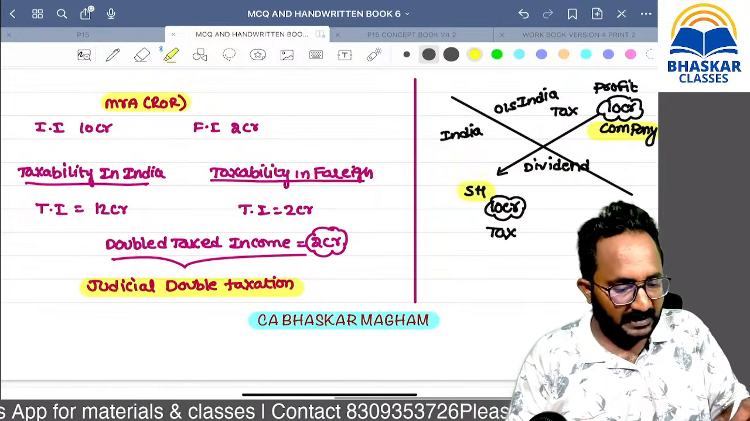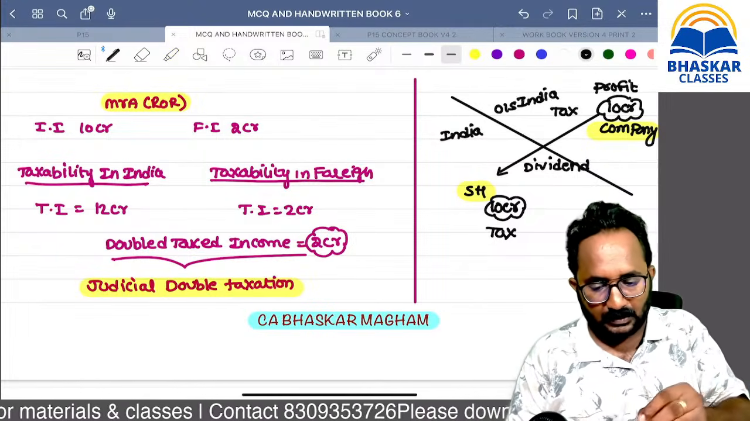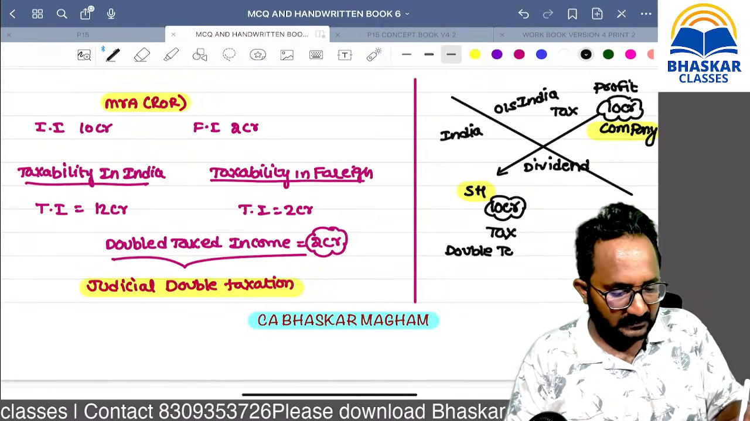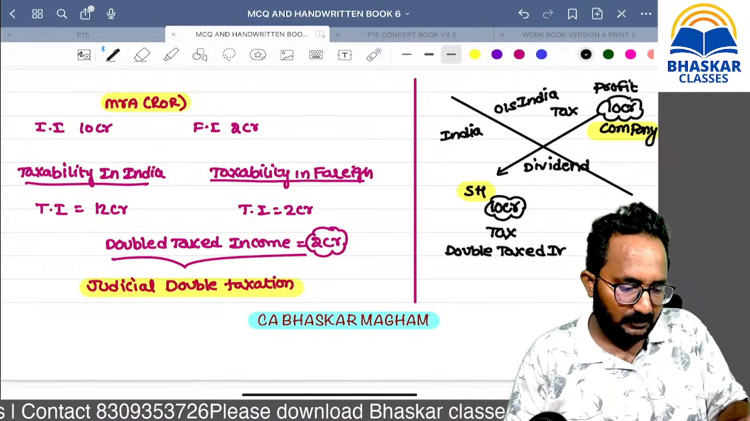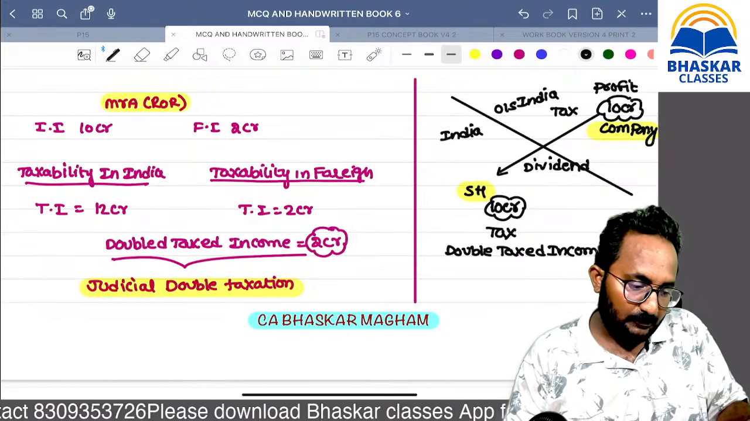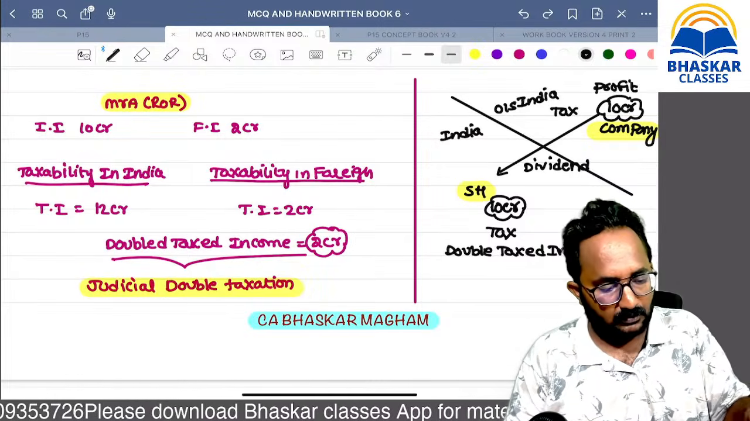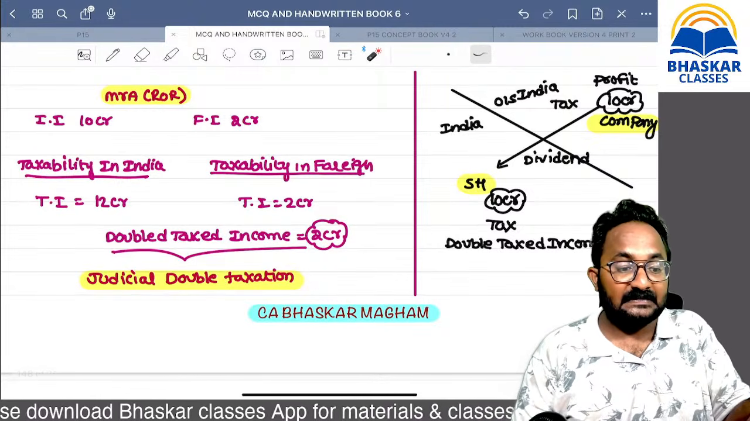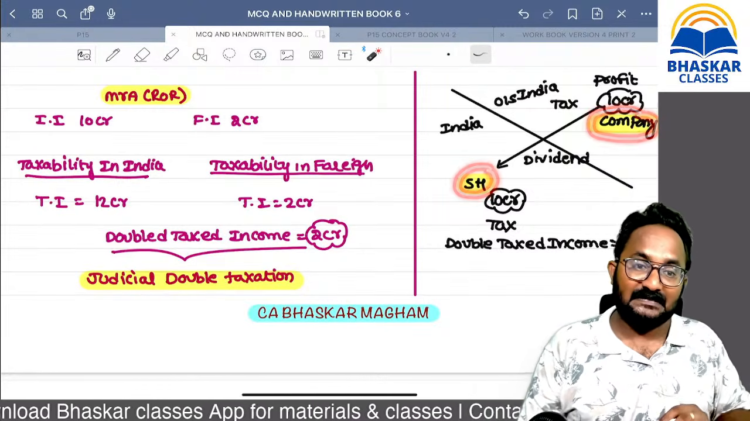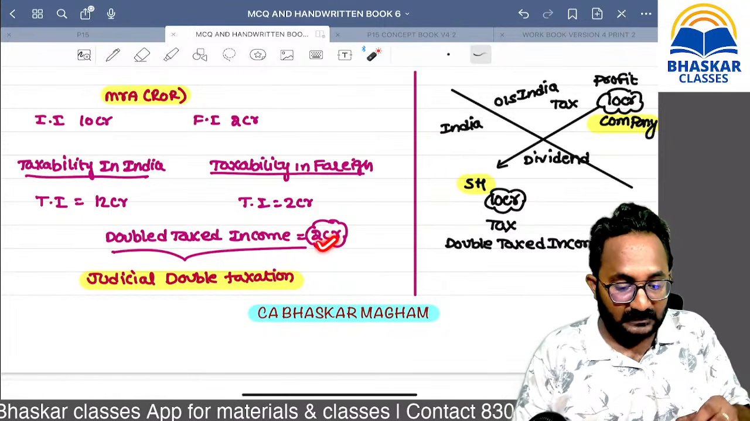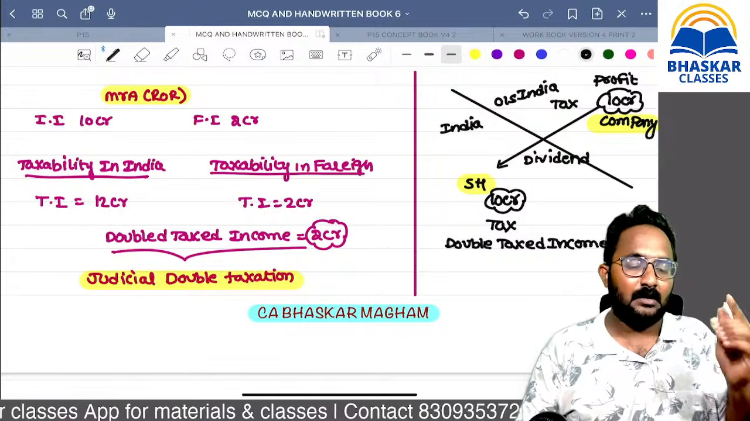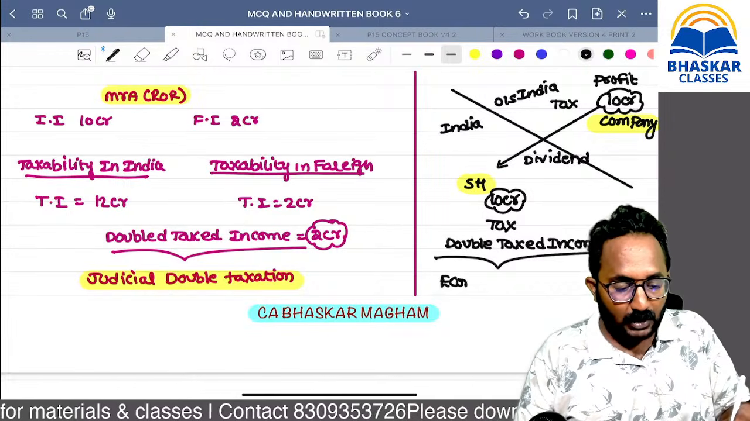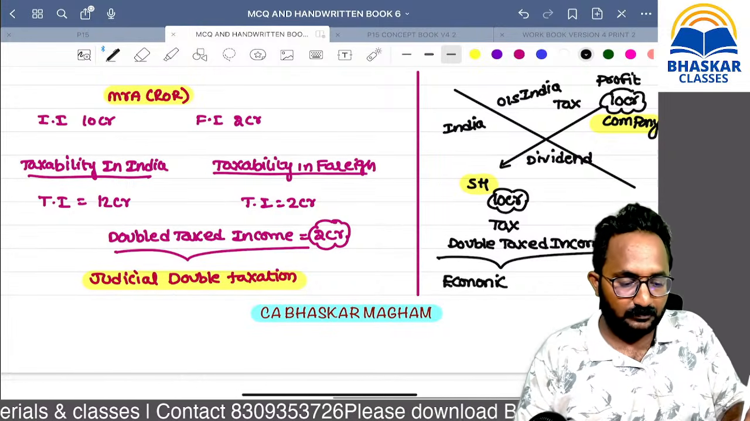Now, this type of taxation is called as an, here can you tell me what is a double taxed amount? Here also we can say simply double taxed income is nothing but what? 2 crores. But it is not 2 crores, it is 10 crore. But remember, it is taxable in the hands of two different persons. This type of double taxation is called economic double taxation.